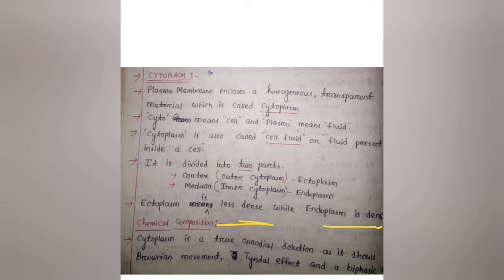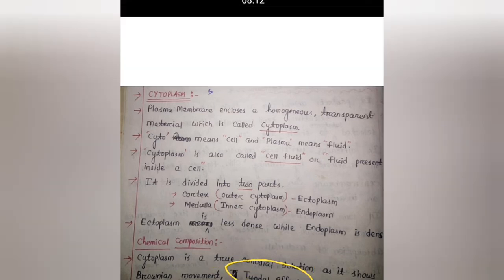Coming to the chemical composition, cytoplasm is a true colloidal solution as it shows Brownian movement, Tyndall effect, and biphasic movement, and it contains different carbohydrates, fats, nucleic acids like RNA and DNA, vitamins, minerals, amino acids, and proteins.